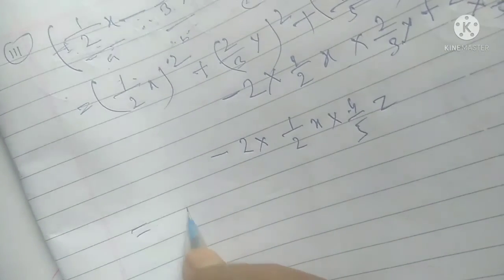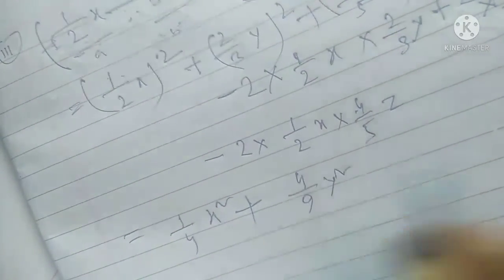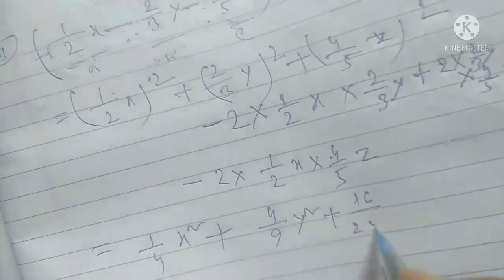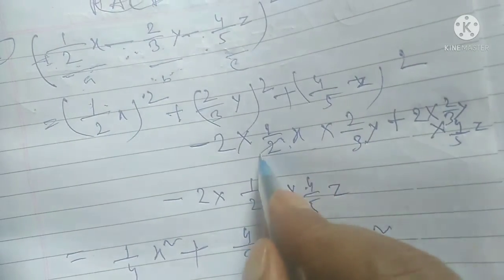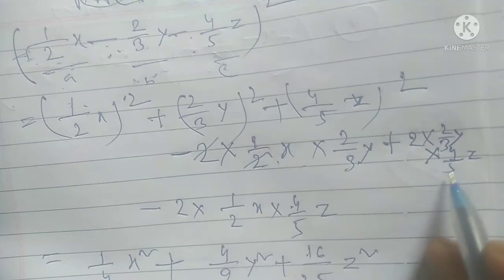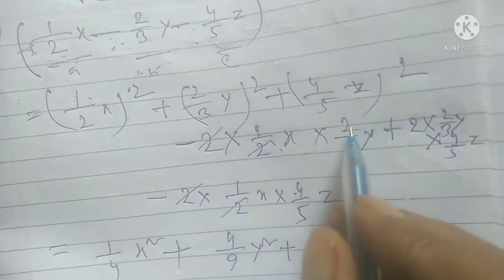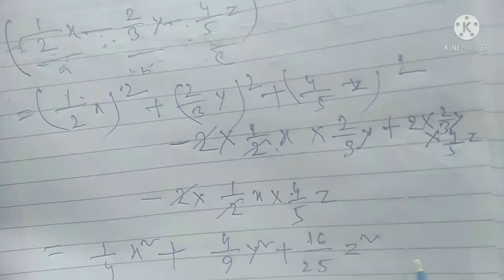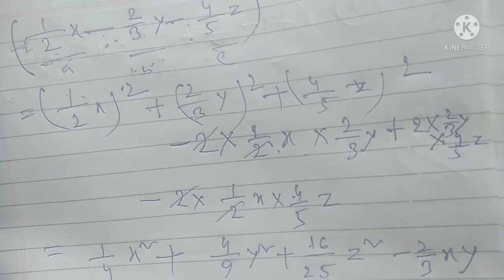If you calculate, 1 by 2 whole square is 1 by 4 x square, plus 4 by 9 y square, plus 16 by 25 z square. Then you can cancel 2 in the numerator and 2 in the denominator easily. Here it is only 2 by 3 xy.